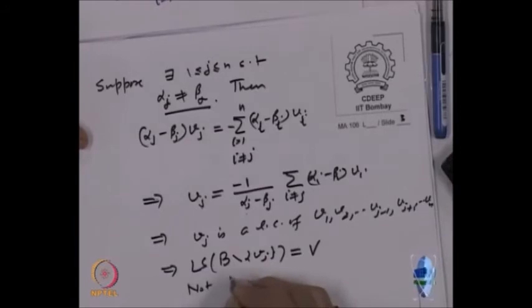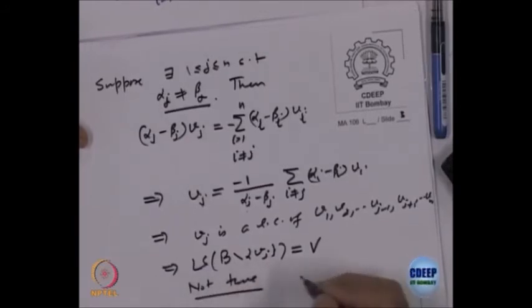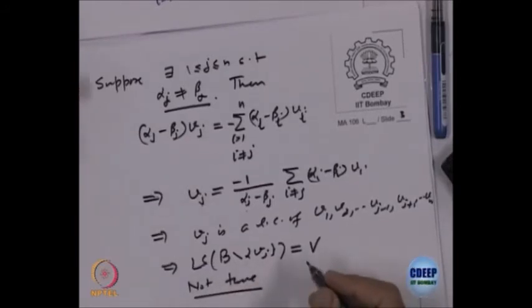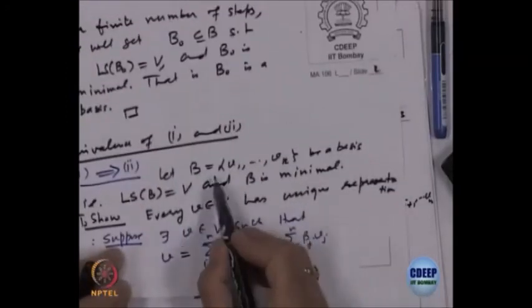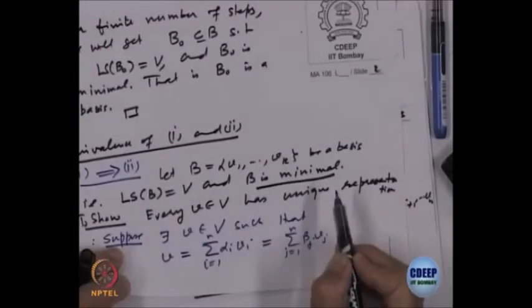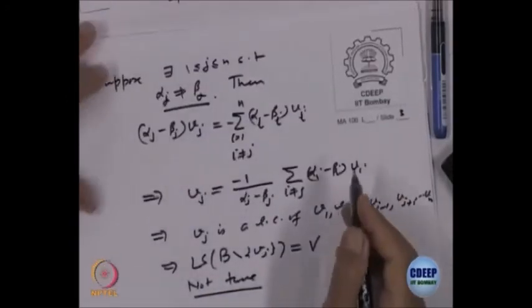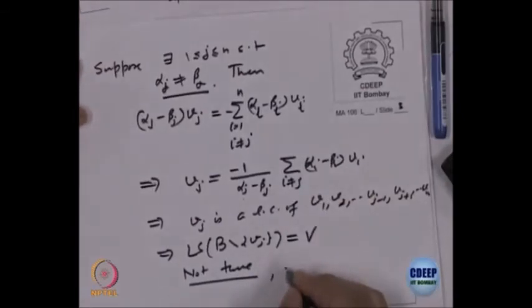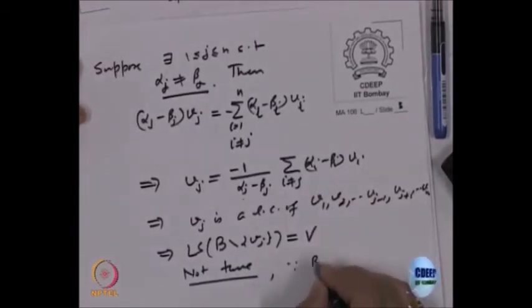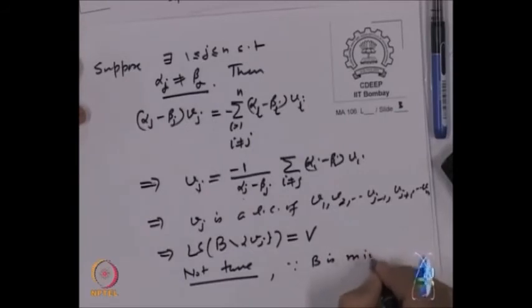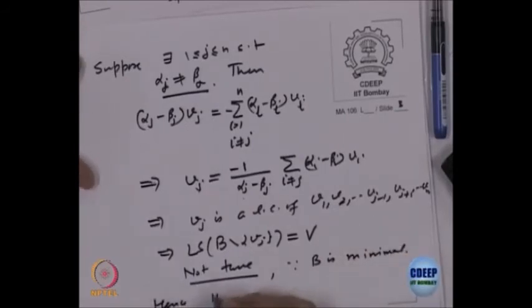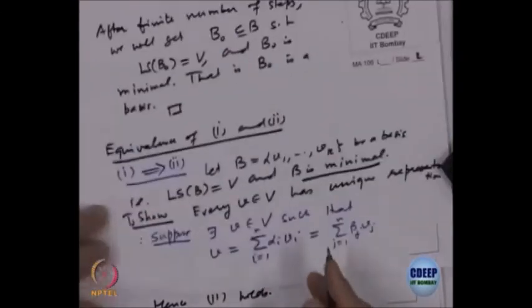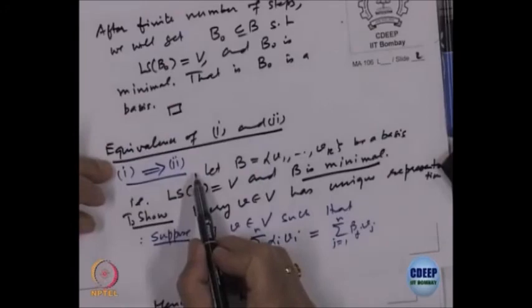Why? Because what was given to us was 1, it is a minimal set, I cannot remove anything from it. So, not true, because B is minimal. So, hence 2 holds. What we have shown is 1 implies 2.